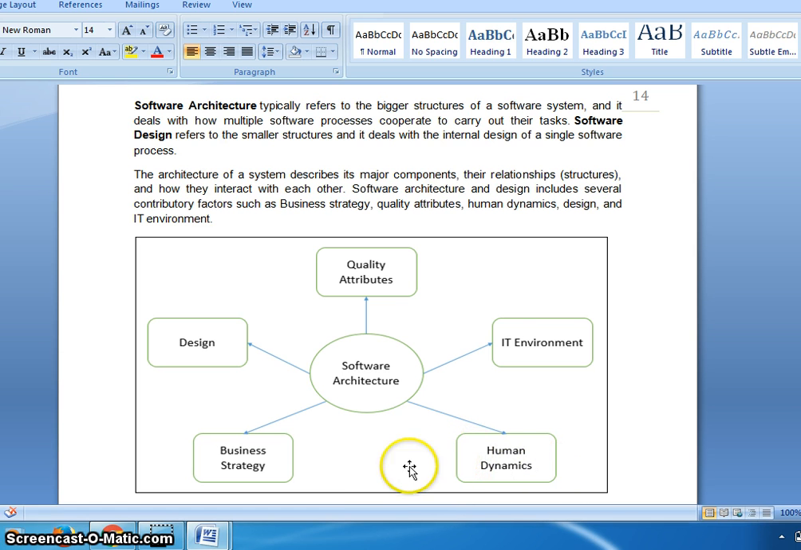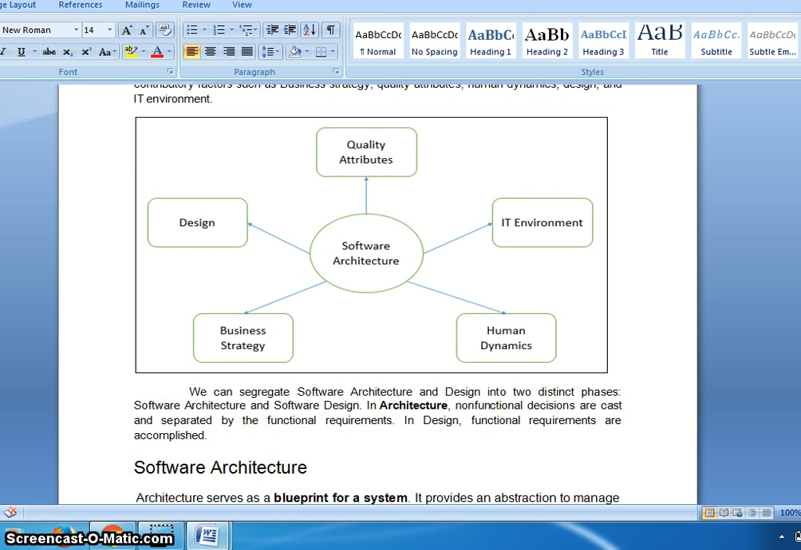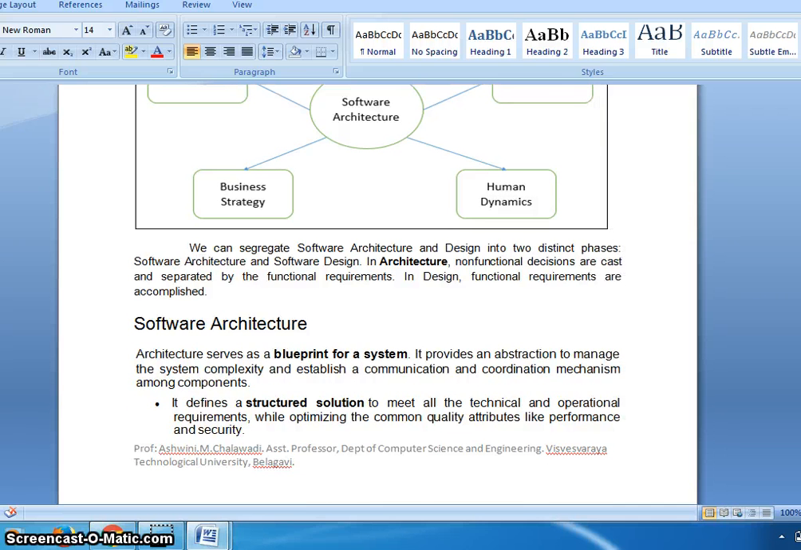And next, what is the cost of the software and how to launch it in the market, and also I must listen to the stakeholders' requirements before implementing these business strategies. And we can segregate this software architecture and design into